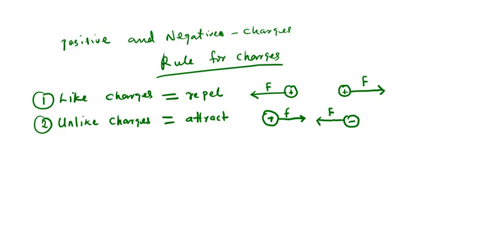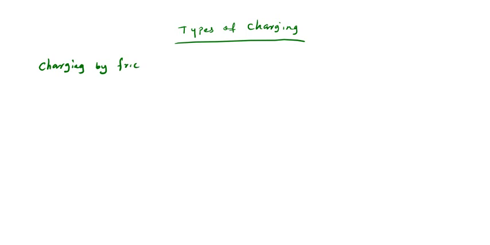That's good. So let's quickly move into types of charging. There are so many ways we can charge objects. Let's look at that. Types of charging. The first one we're going to look at is charging by friction. Charging by friction. That's the first one we're going to look at.